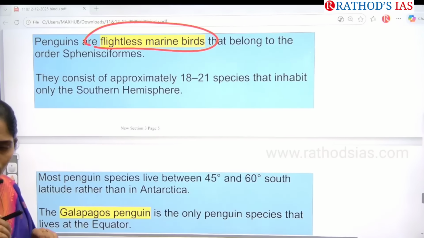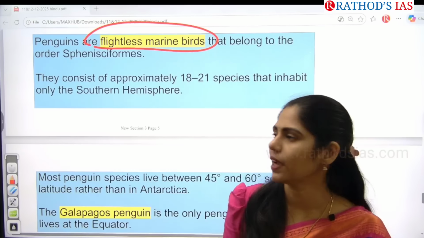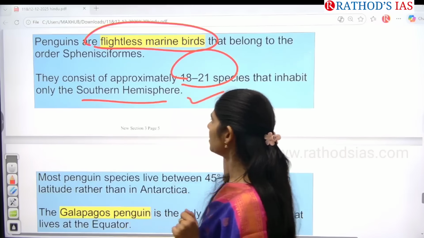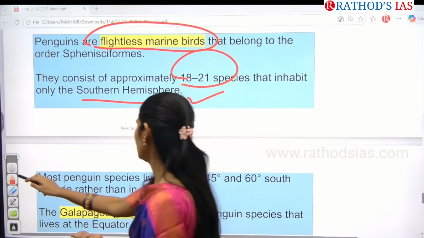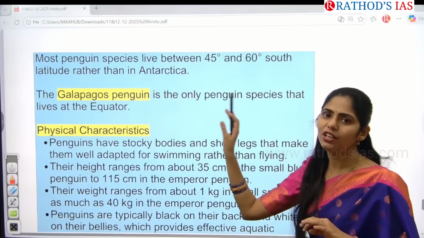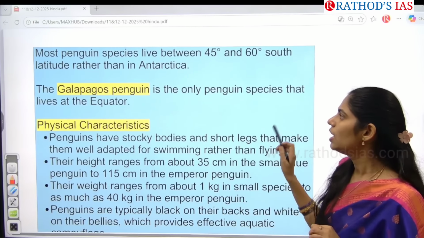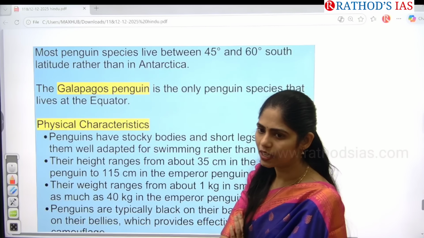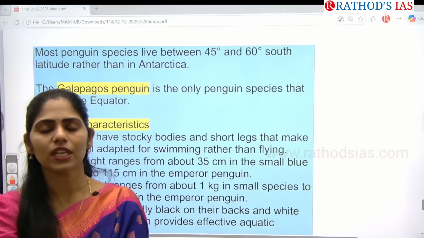Across the world, we have around 18 to 21 species of penguins, which are seen only in the southern hemisphere. And most of these penguin species live between 45 degrees to 60 degrees latitude, rather than Antarctica. We think that these penguins live only in Antarctica. No, between this 45 to 60 degrees latitude also they can live.